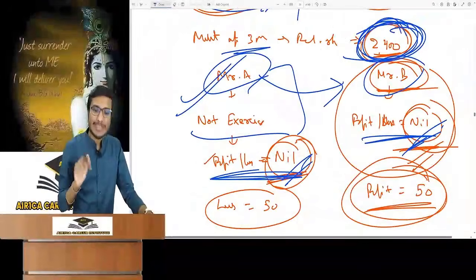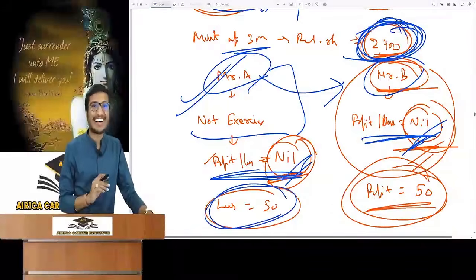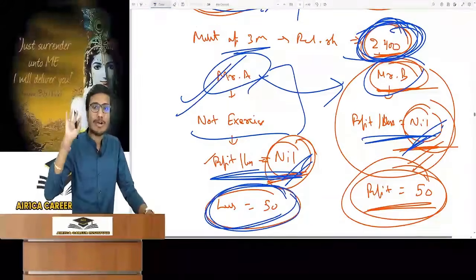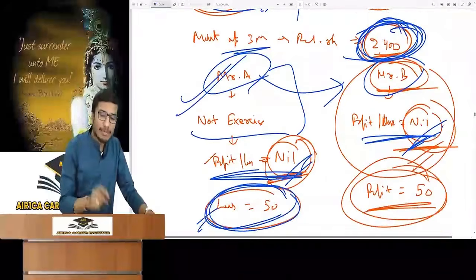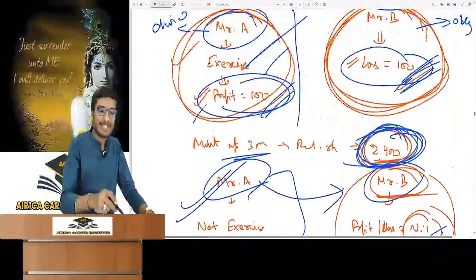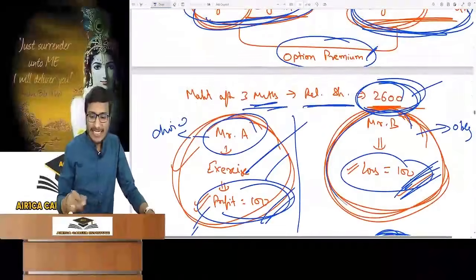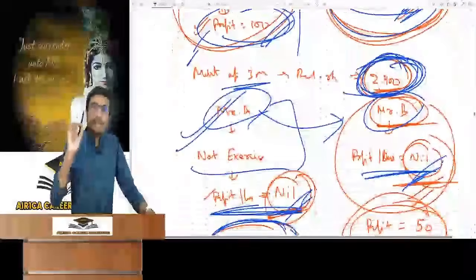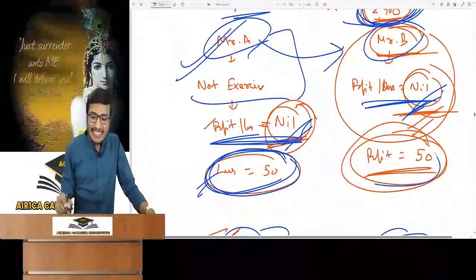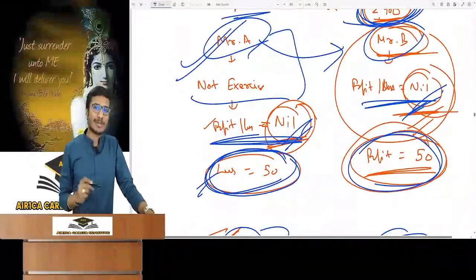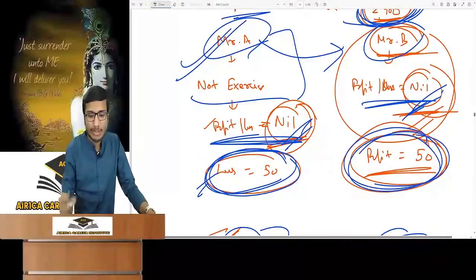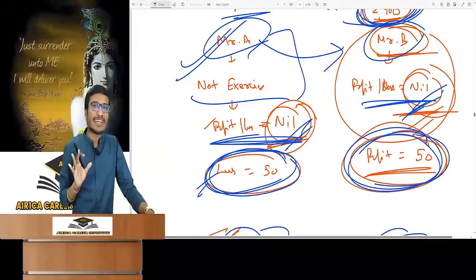Do you know what the maximum loss is? The premium paid by him. If he won't exercise, then it's a loss, but he will never face more loss than this. His loss is limited to the premium paid, but his profit can be as much as you want; it depends on the market. But for the option seller, the maximum profit is limited to the premium received, because in the case where the option holder doesn't exercise, that is the maximum profit.